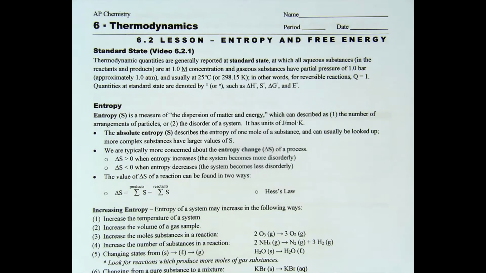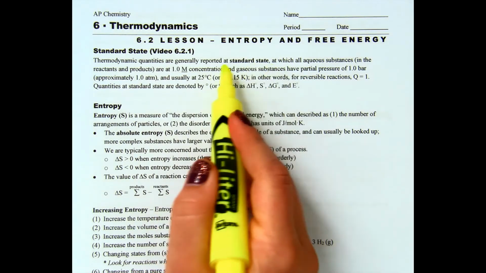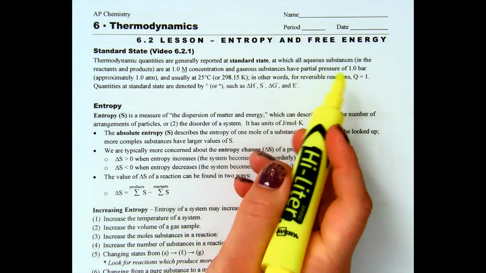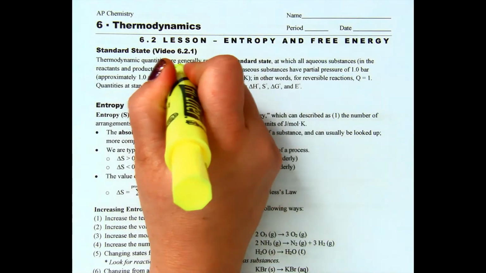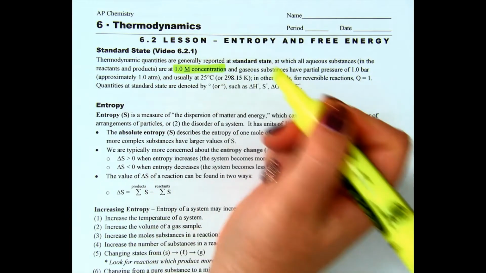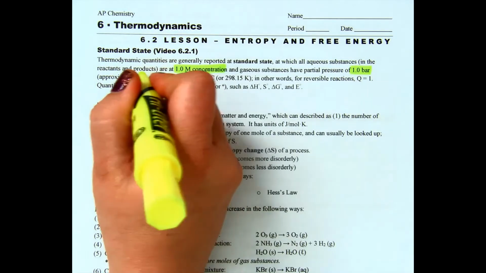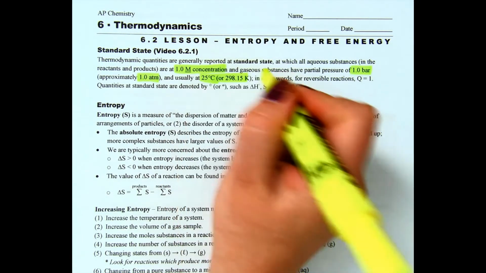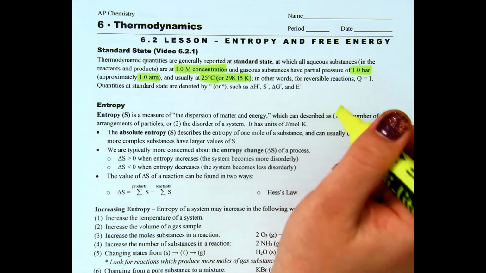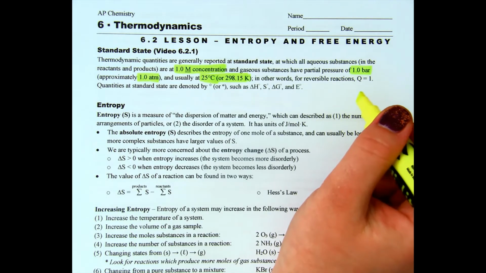Okay, so let's go ahead and talk about standard state before we talk about entropy. Thermodynamic quantities are generally reported at standard state. So what is standard state? That's when all aqueous substances in both reactants and products are at a 1 molar concentration, and gaseous substances have a partial pressure of 1 bar, which is about 1 atmosphere, and usually at 25 degrees Celsius or 298 degrees Kelvin. In other words, for reversible reactions, Q is equal to 1. That means we're going to be at equilibrium there.